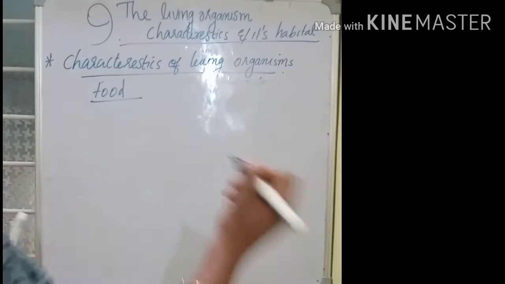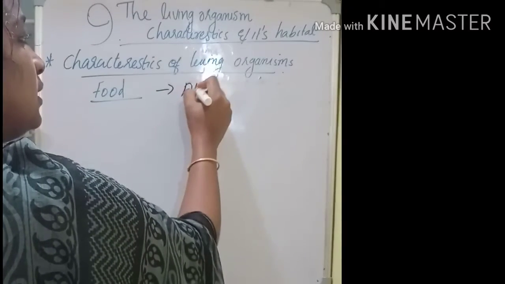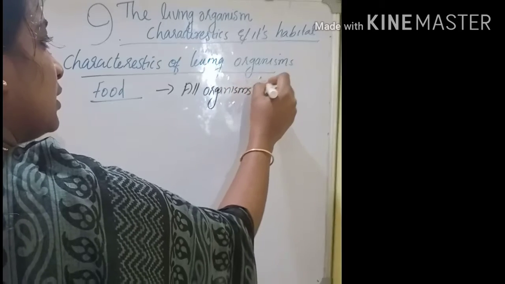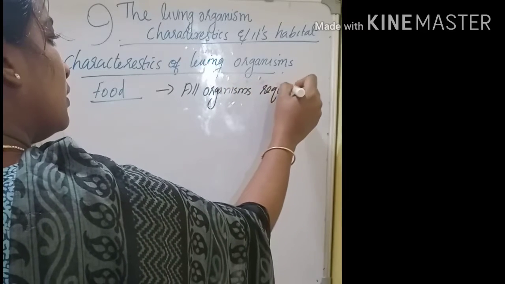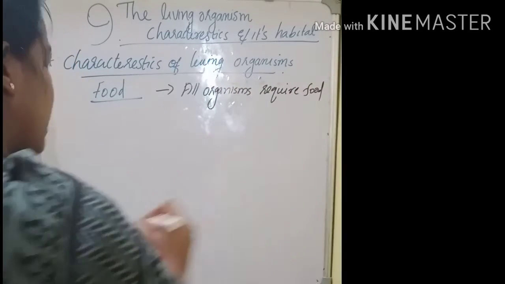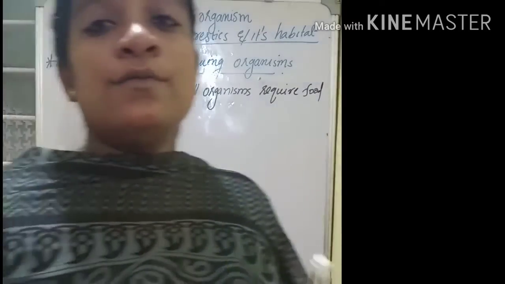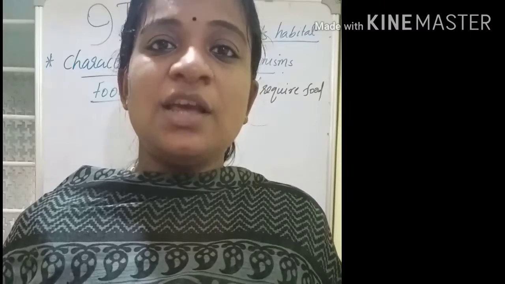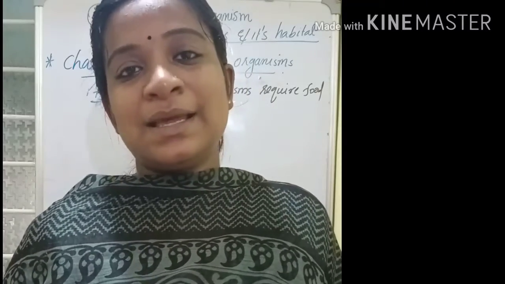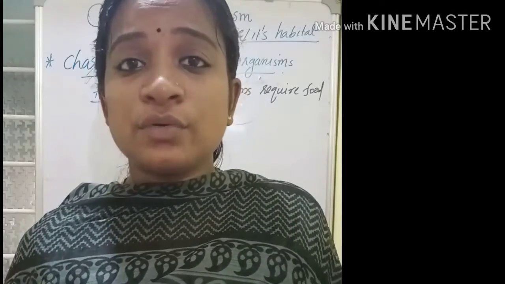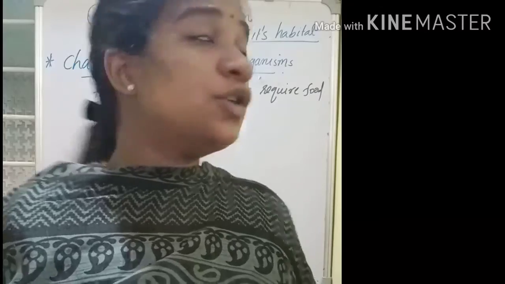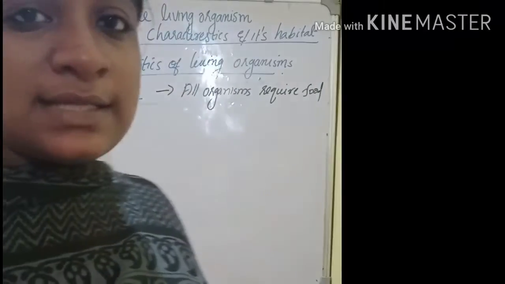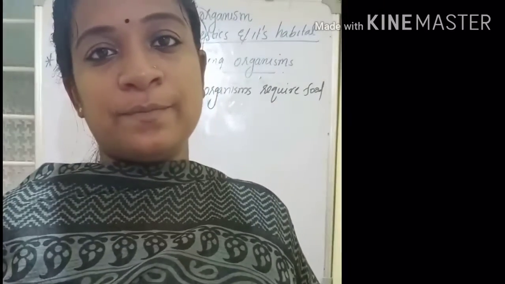So the first point we can write: all organisms require food, because we know that food is the source of energy which provides us energy for doing activities, right? So it is very essential for a living organism to have food.